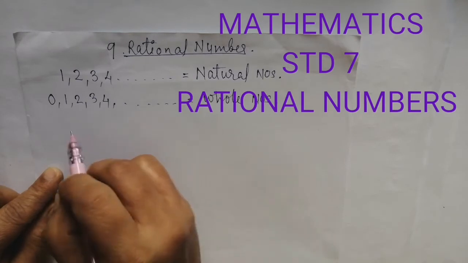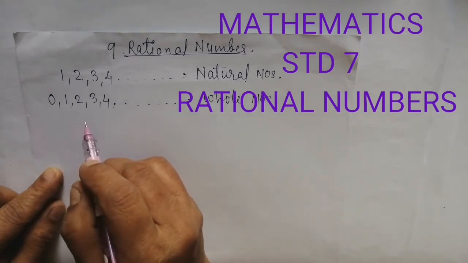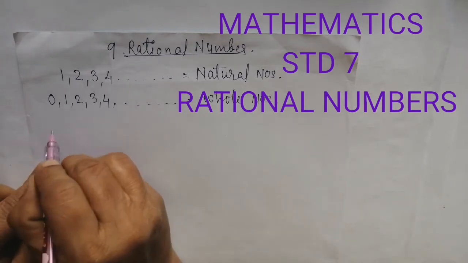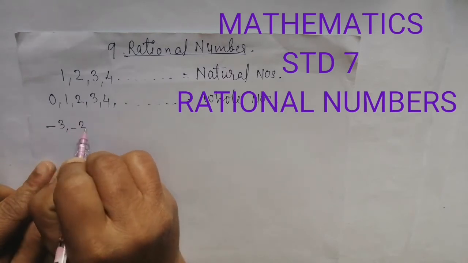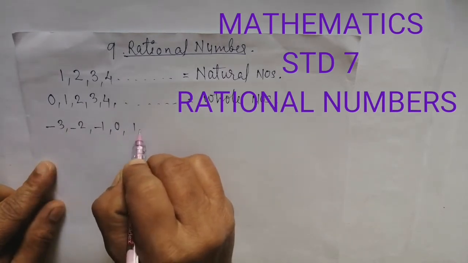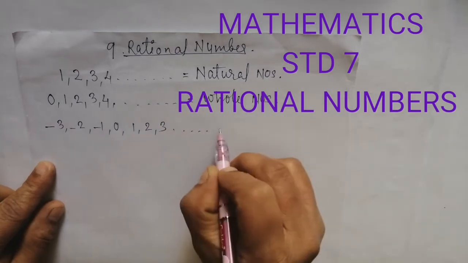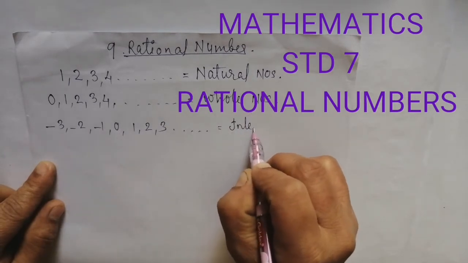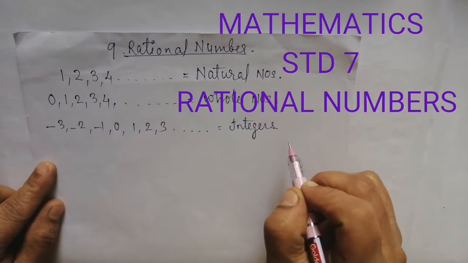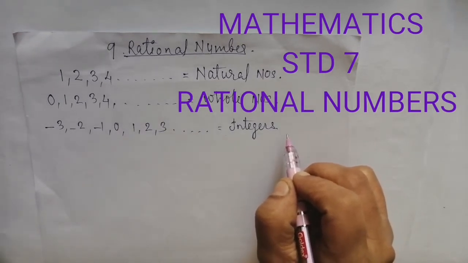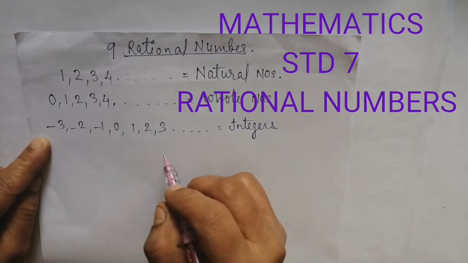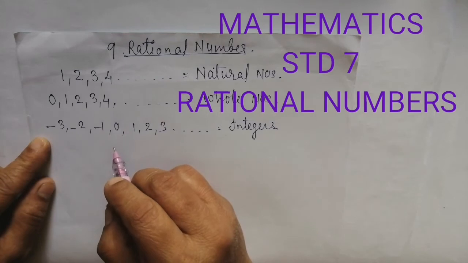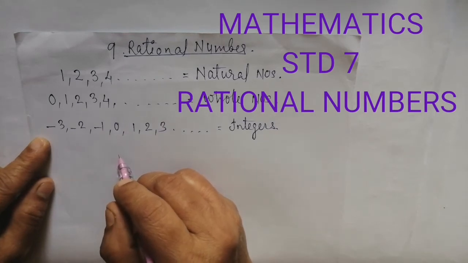Same way, suppose these numbers 0, 1, 2, 3, 4, 5, 6, when we add a negative sign or a positive sign, suppose -3, -2, -1 or 0, 1, 2, 3, these numbers are called integers. When we write whole numbers with signs, these numbers are called integers.